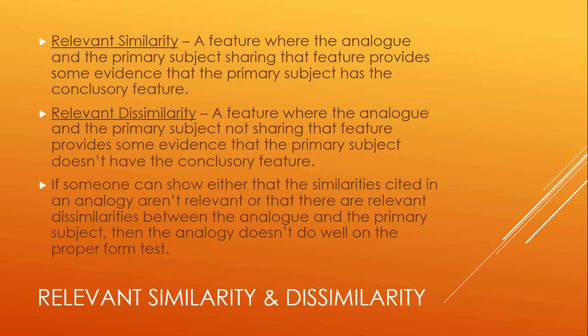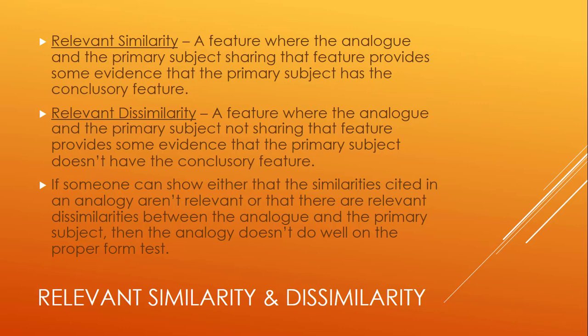What's a relevant dissimilarity? Well, that's a feature where the analog and the primary subject not sharing that feature provides some evidence that the primary subject does not have the conclusory feature. So a relevant dissimilarity is where you have the two things being analogized, the analog and the primary subject, but there's a feature that's a dissimilarity between the two, where one of them has it and the other one doesn't.